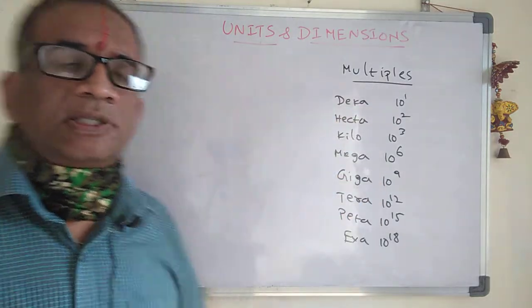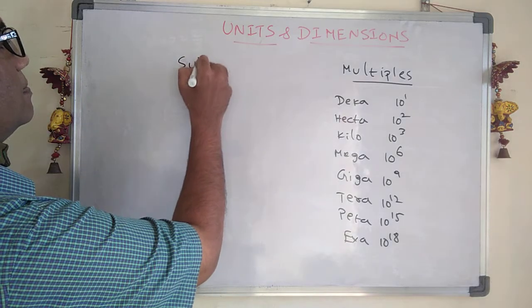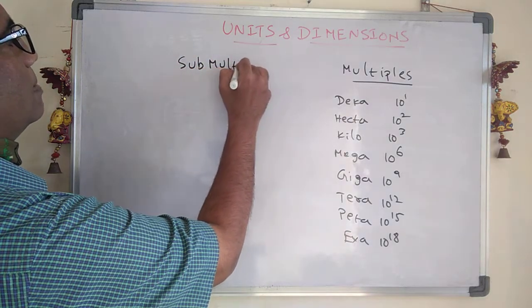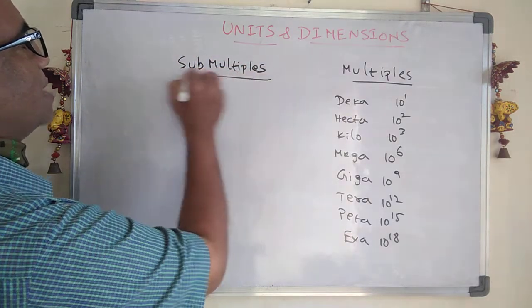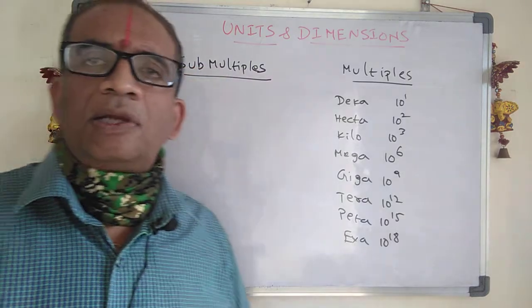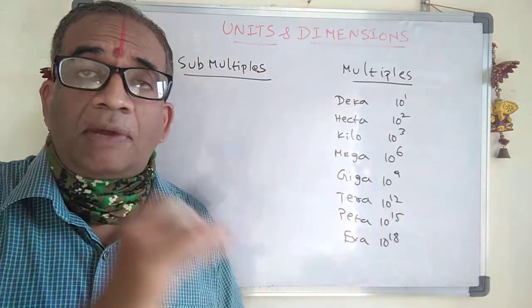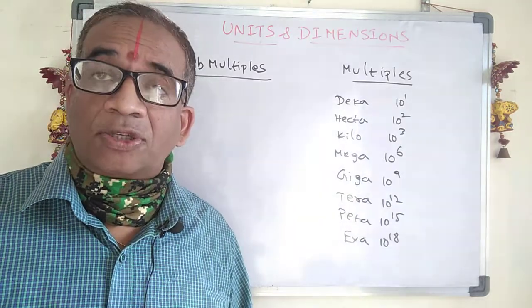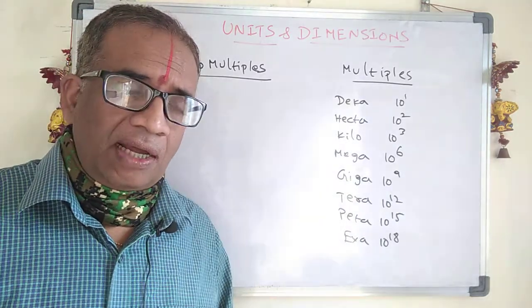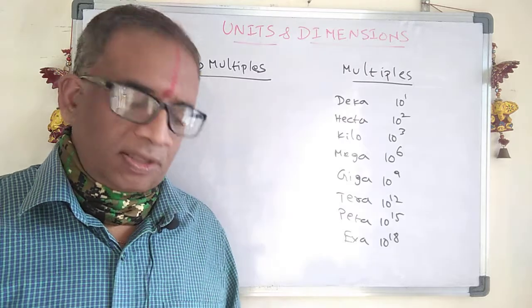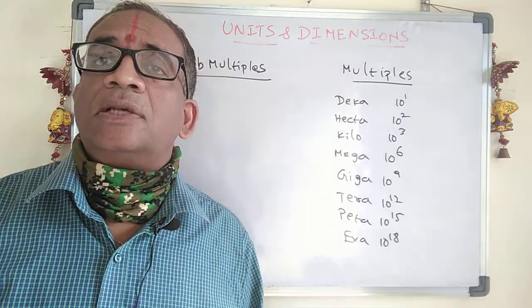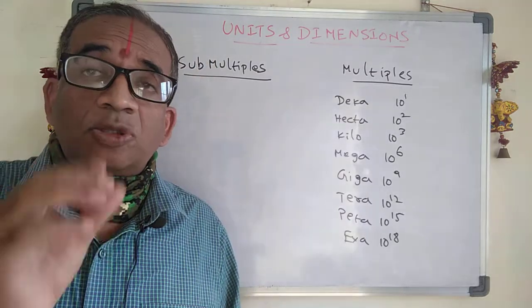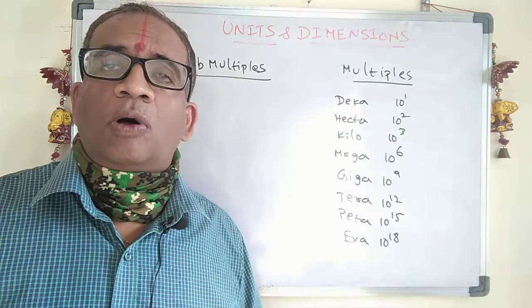Apart from multiples, here we have these submultiples. What are the submultiples? Submultiples means the smaller values. Smaller means, like we have the angstrom, and the size of the nucleus, the Fermi. So there are smaller units. How can you get these smaller units?